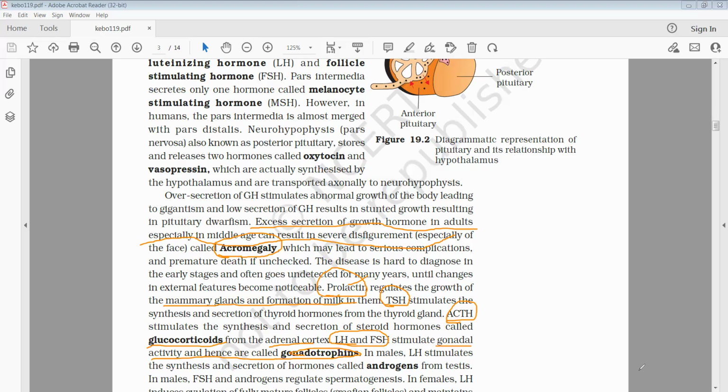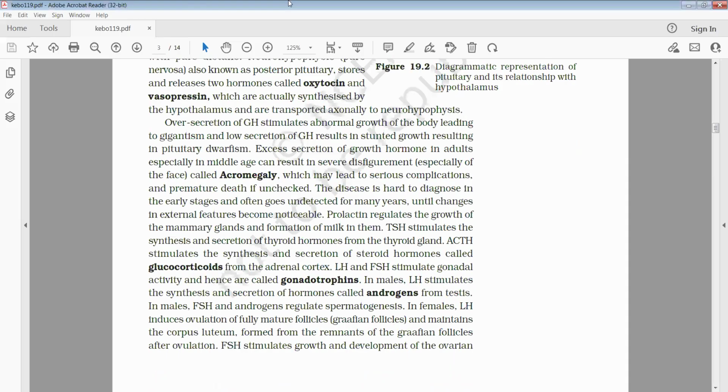In males, luteinizing hormone stimulates the synthesis and secretion of hormones called androgens from the testis. Whereas FSH and androgens regulate spermatogenesis. Spermatogenesis means production of sperms by the testis.